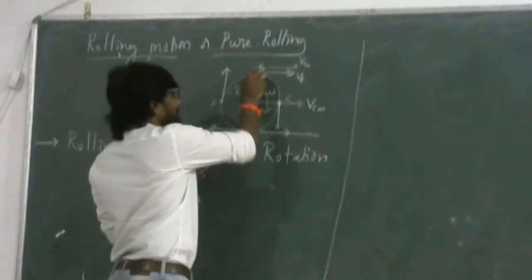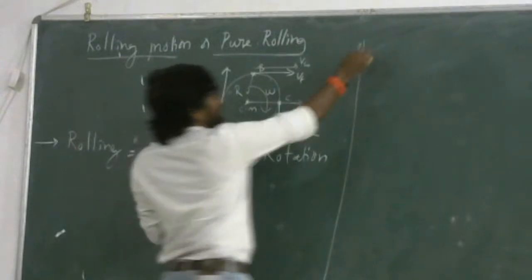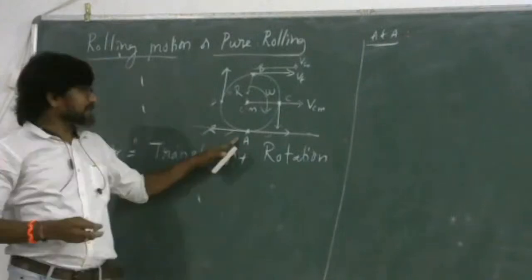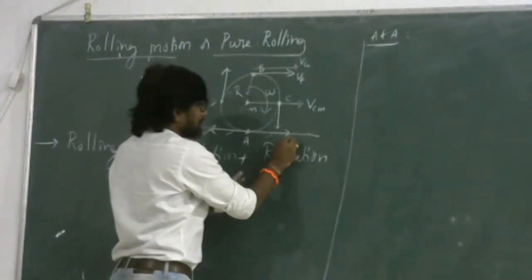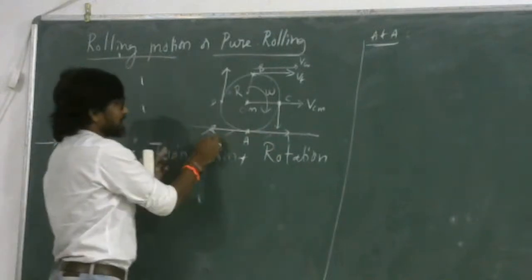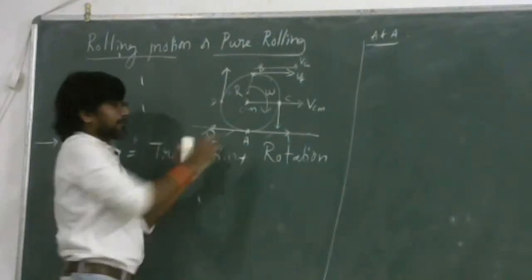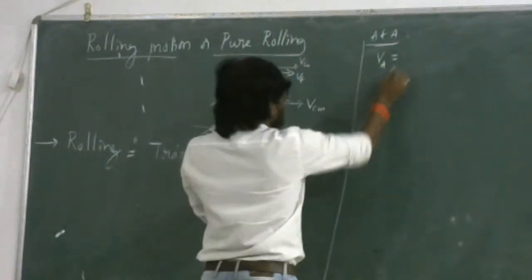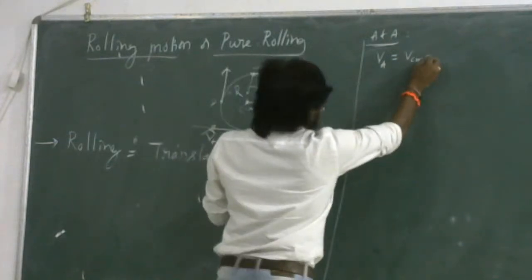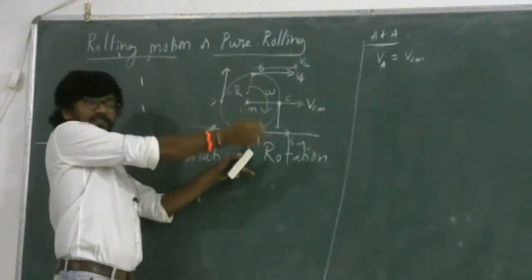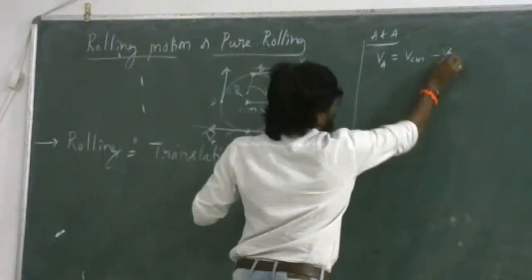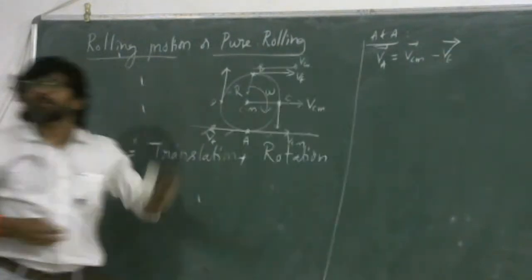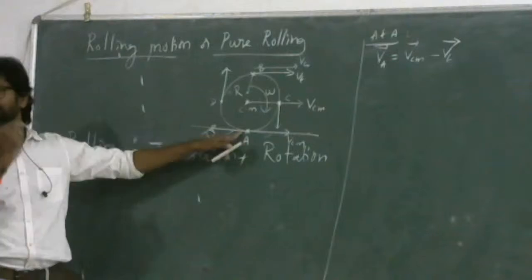Now, at point A, B, C or other points, what is the total velocity? At A, the total velocity, if it is moving forward, has a rotational component, this tangential velocity, but it also has VCM. So the total velocity at A is VA equal to VCM, and the tangential velocity is exactly in the opposite direction, so you can take it as minus Vt in vector form. Is it clear? That gives you the total velocity of the particle at point A in rolling motion.